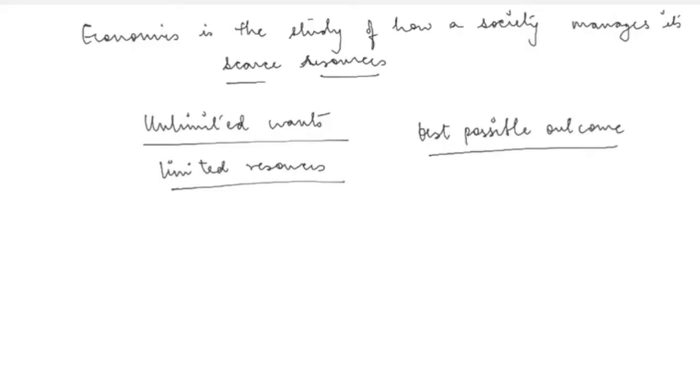If suppose there are no restrictions on the availability of resources in a given economy, then the economy would want to grow as much as possible. When a particular economy is the richest economy in the world, it will not stop growing. So the wants of an economy are also unlimited. Even when it becomes the richest economy, it would still want to grow more.